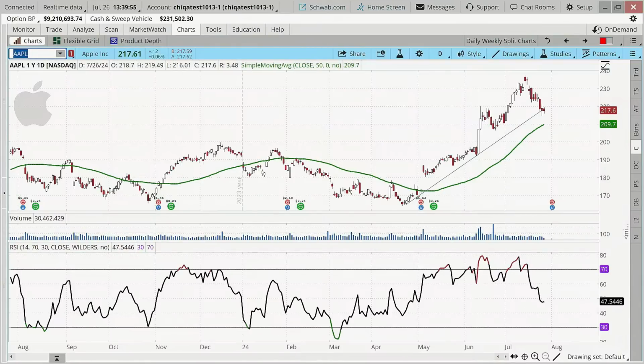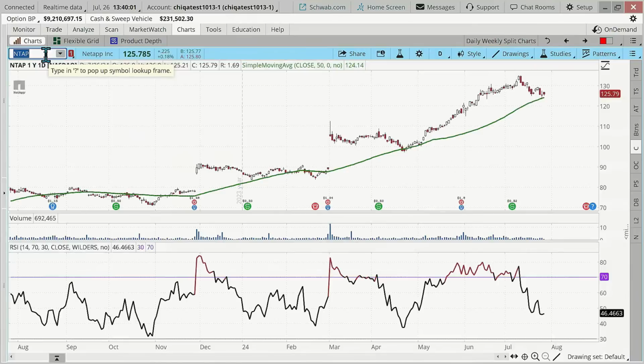So let's take a look at a couple of these. Let's do one more. NetApp. Okay, so this one's going to be a hold between these two, and then we can put a trade on just for fun here. First one is NetApp. Second one is Apple. So long, strong trends with a possible pullback. I'll let that go through. I'll give it about 20 seconds, and then we'll do a trade on one of those.